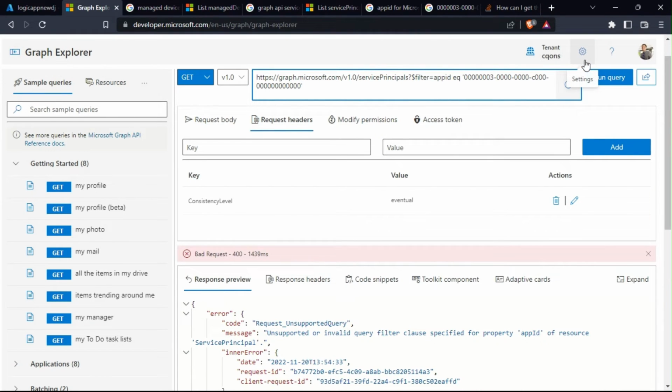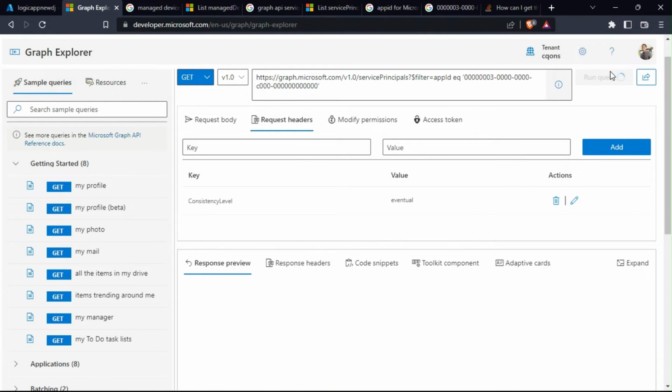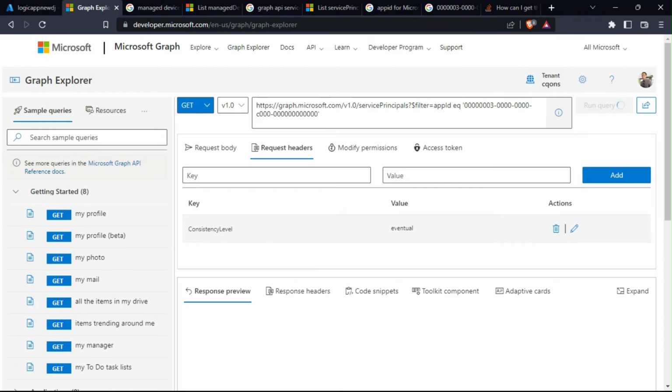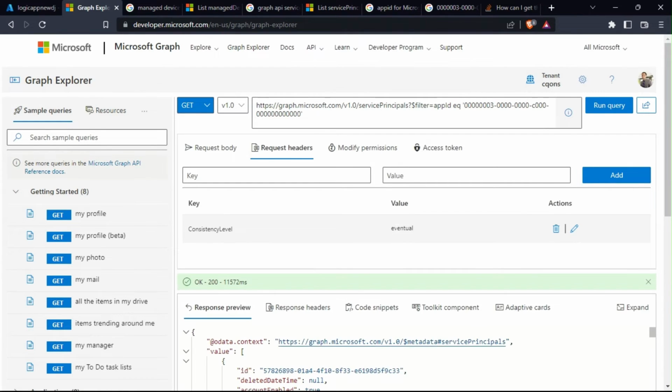And filter equal to appId equals this thing. And hopefully we won't get 400 bad request. There you go.